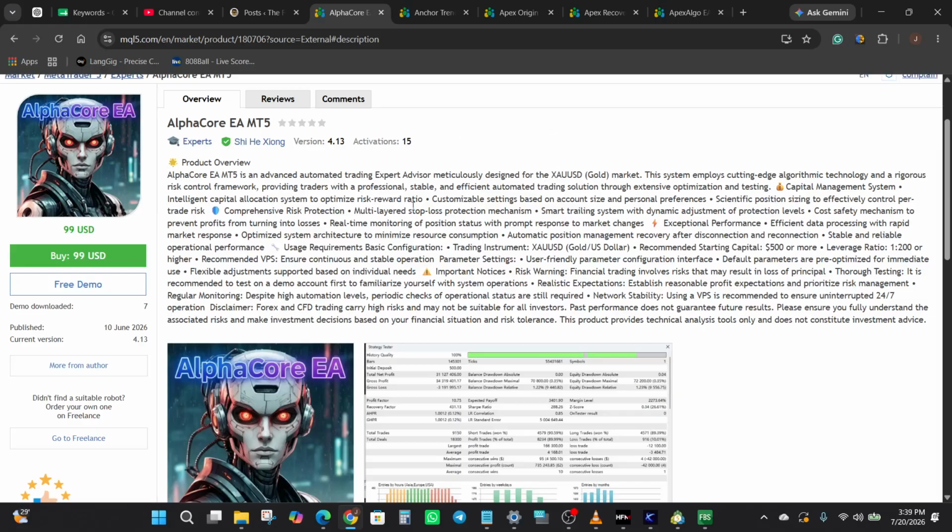Going through usage requirements, the recommended starting capital is $500 or more, with leverage of 1:200 or higher, and a VPS suggested for continuous operation.